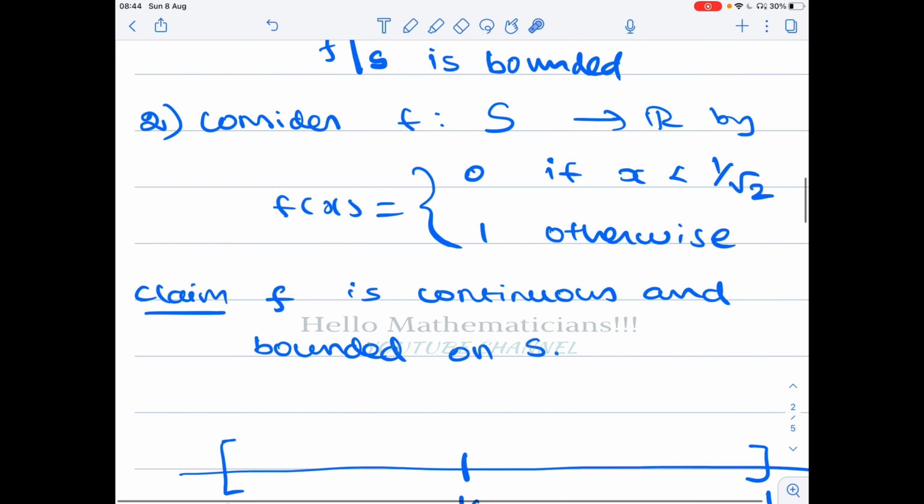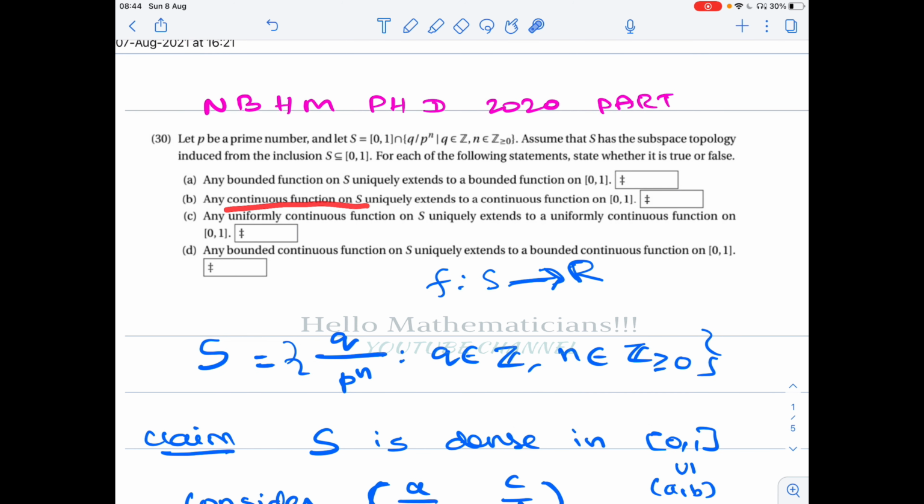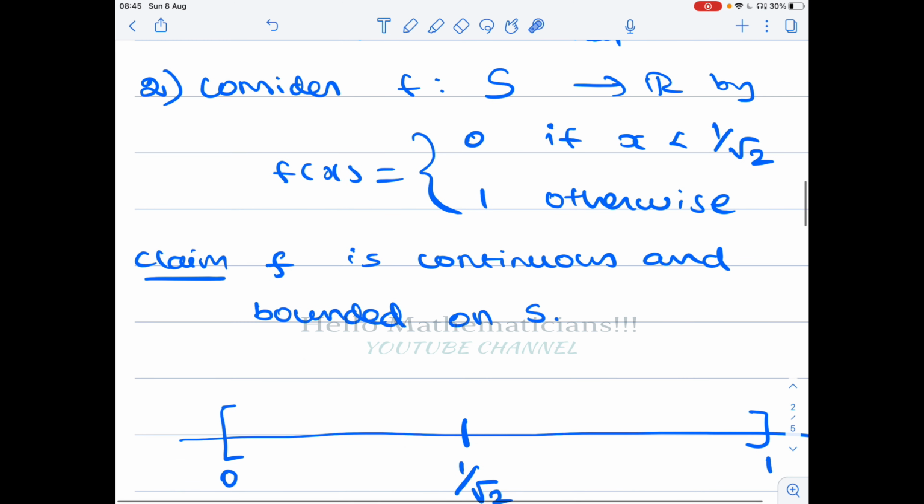Similarly for the second option, let's recall: a continuous function on s uniquely extends to a continuous function on closed 0 comma 1. We claim that this option is also wrong. Let's see why. Consider f from s to R by f of x equal to 0 if x is less than 1 by root 2, and 1 otherwise. We are defining a function on s only.